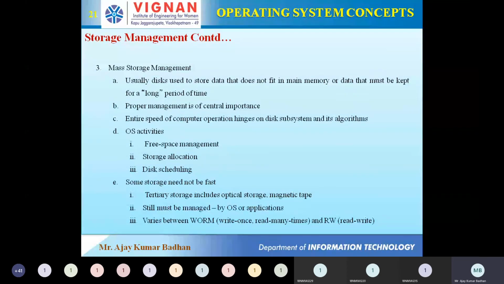In the same way, allocation. How to allocate it? If a taller girl is sitting in front and a shorter girl is sitting in the back, it's not a perfect arrangement. The shorter girl cannot see. So she should ask the shorter girl to come to the front and the taller girl to go back and sit there. That management is also done by our operating system.